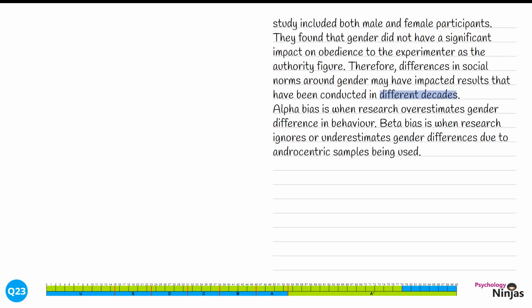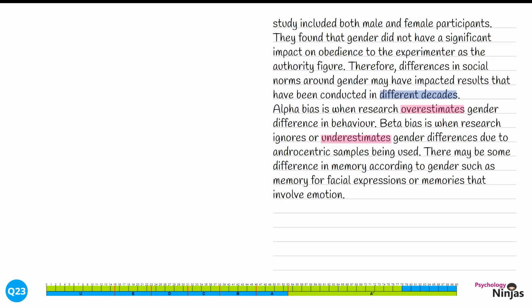Alpha bias is when research overestimates gender differences in behaviour. Beta bias is when research ignores or underestimates gender differences due to androcentric samples being used. We've clearly explained our terminology here, with alpha bias overestimating gender differences, saying men and women are completely different, and beta bias saying that there's an underestimation of gender differences, and that's saying that it ignores the fact that different socialisation processes might occur. It's time to consider gender in relation to cognitive psychology now.